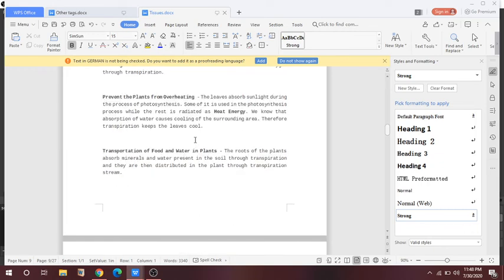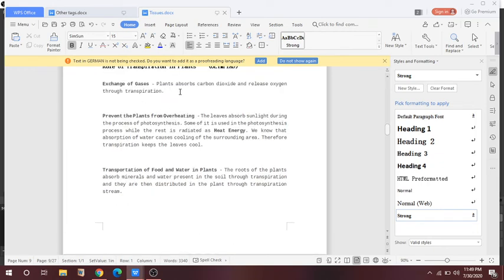So what is the role of transpiration? Exchange of gases. Exchange of gases, plant absorbs carbon dioxide and releases the oxygen through the transpiration. It is the opposite process, opposite to the normal process. You can see here the plant absorbs the carbon dioxide. It is the right process, and releases the oxygen through the transpiration.